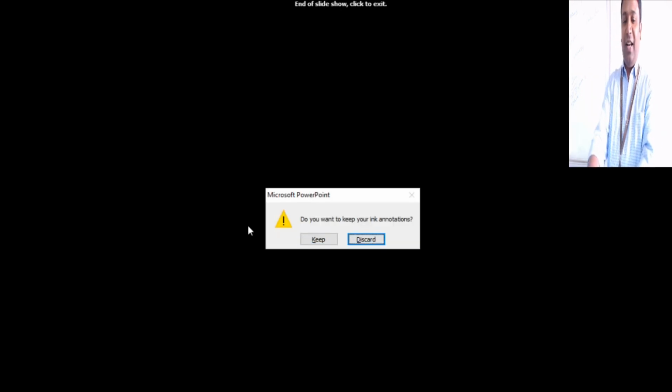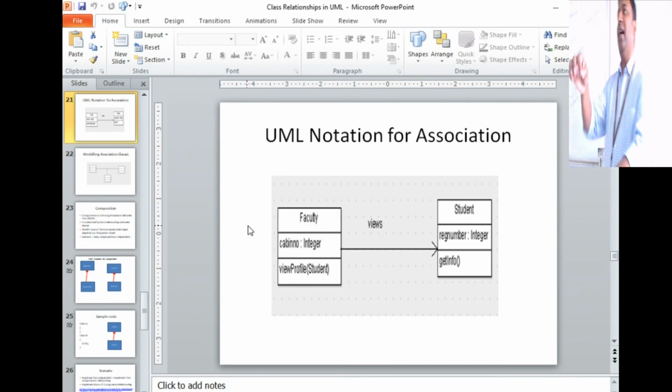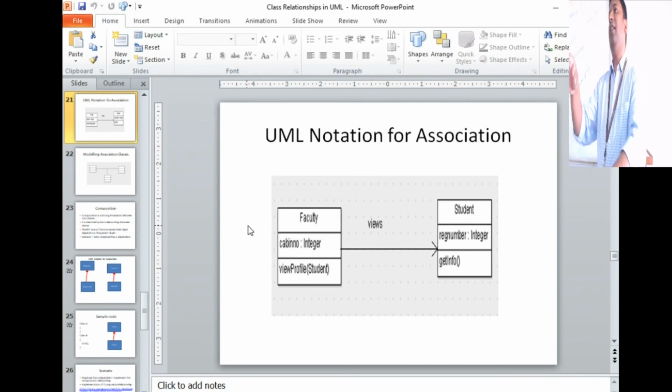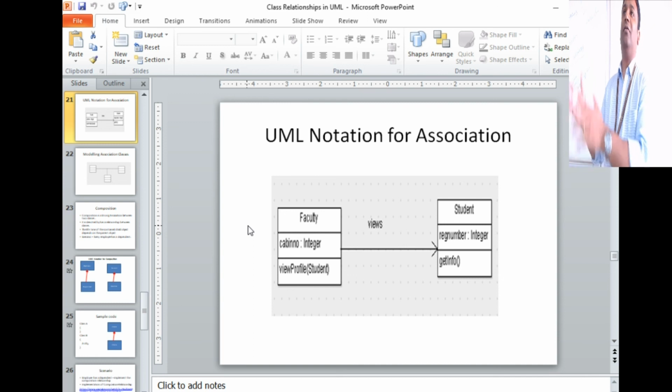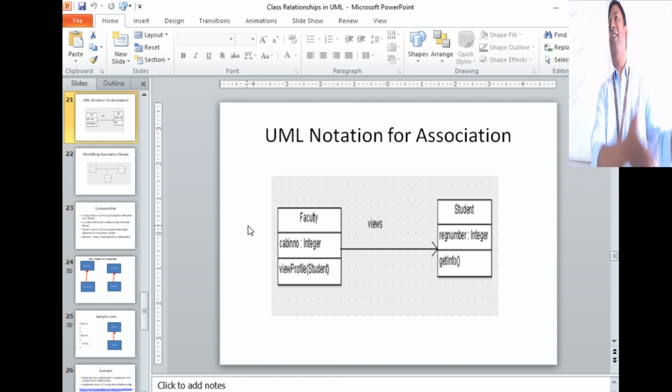One good thing about our class diagram discussion is that every diagram was explained with how it is implemented as code. That you have to learn. Because I see a lot of people teaching class diagrams, like in a sense, if this guy dies, that guy dies. What is dying? It took so many years to find that out and let you know.